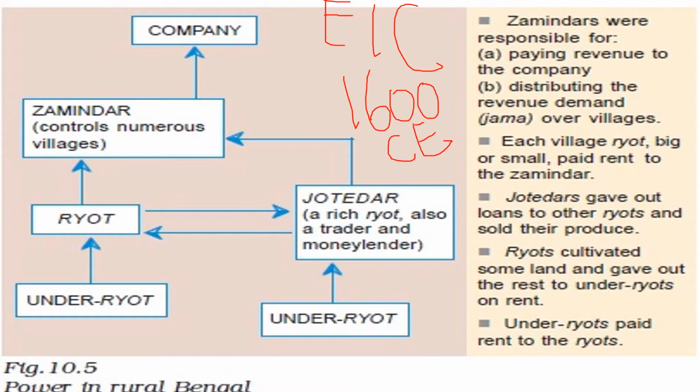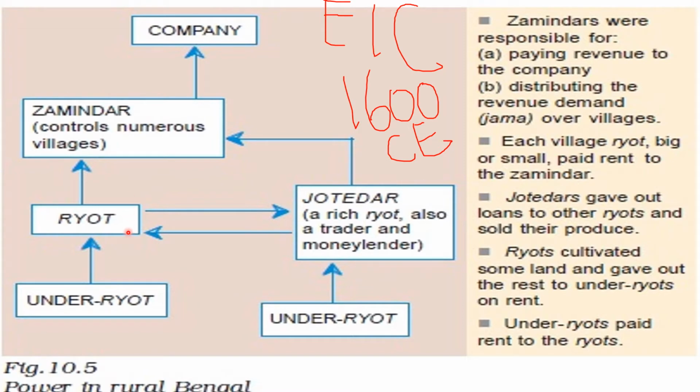This is what we can say about the Company, the East India Company, which was founded in the year 1600 CE by the Queen of England. This is a private company. Below the Company we have Jamindars. They are controlling numerous villages, around 100 to 400 villages, as we have seen. Below them we have Rayat.